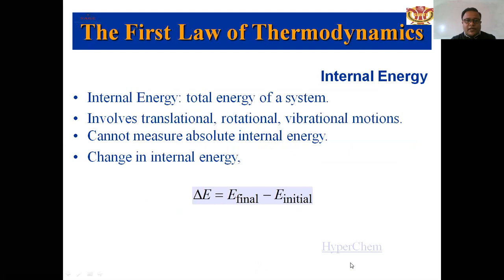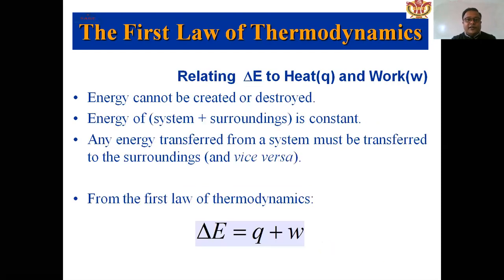The first law of thermodynamics involves the internal energy. The total energy of a system is called the internal energy. It involves translational, rotational and vibrational motion, and we cannot measure absolute internal energy. The change of internal energy is the final internal energy minus the initial internal energy. The first law of thermodynamics also relates the change of internal energy to the heat and the work.